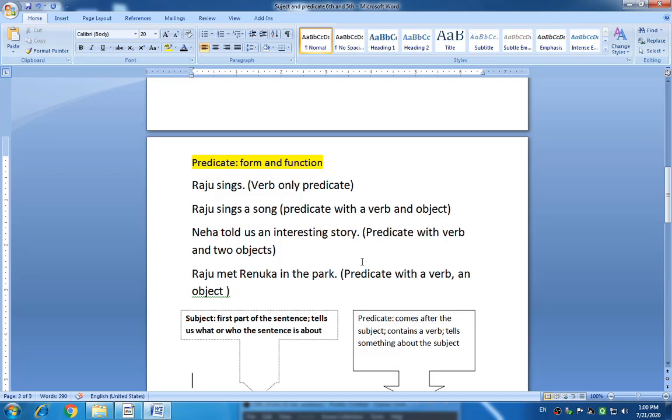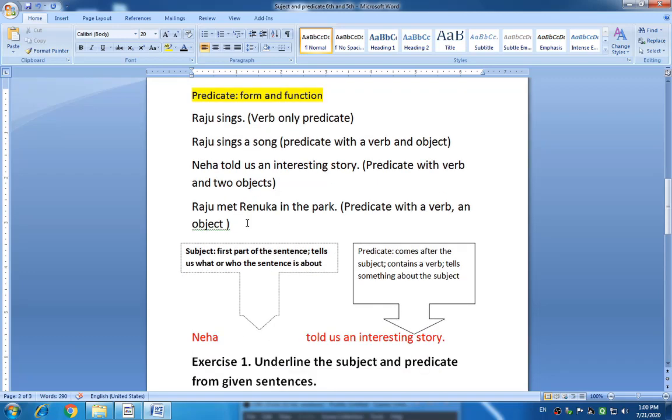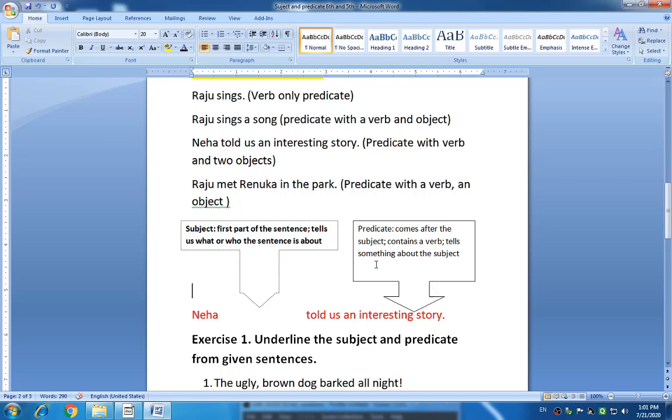Okay, students. Look once again. Raju met Renuka in the park. Here, met is the verb and Raju and Renuka both are doing the action. Okay, so met Renuka in the park is the predicate.